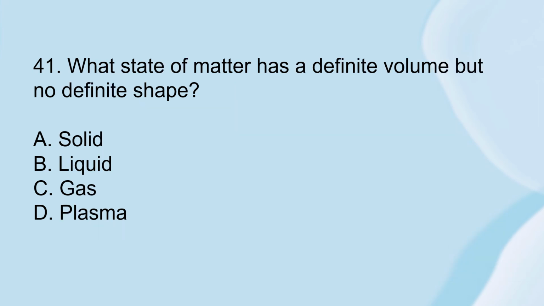Number 41. What state of matter has a definite volume but no definite shape? Letter A, solid. Letter B, liquid. Letter C, gas. Or letter D, plasma.